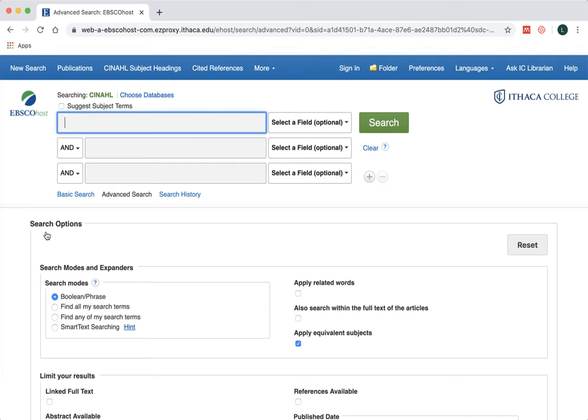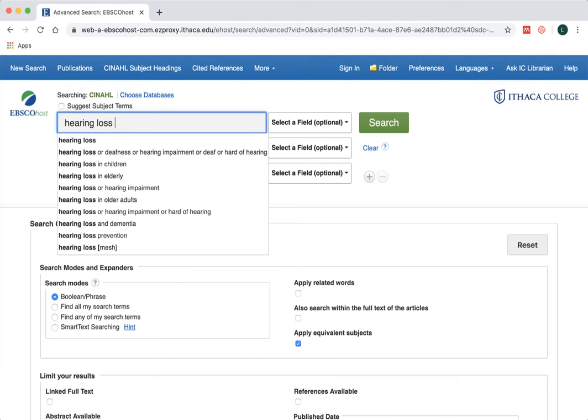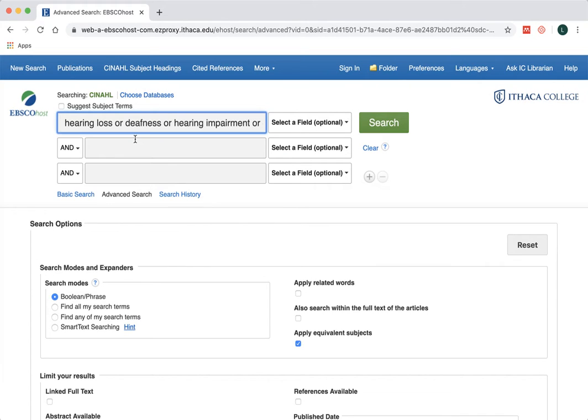So let's say that I'm looking for articles about hearing loss and cochlear implants in children. So if I type in my keyword of hearing loss, and again, in EBSCO, when you type in a keyword, you can then connect it with synonyms by typing in or. It will, by default, give you a bunch of different terms to consider. So I'm going to grab this first list here, which I can edit or add or delete terms if I'd like. I can use the truncation strategy, where typing in deaf and putting in the asterisk there, it'll search for deaf, deafness, so on and so forth.